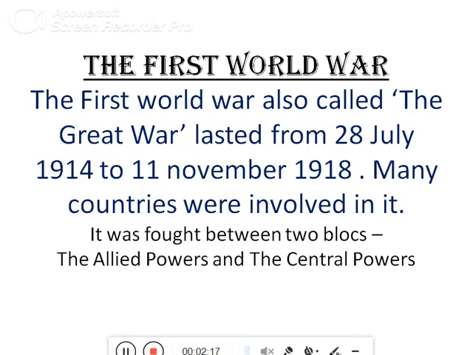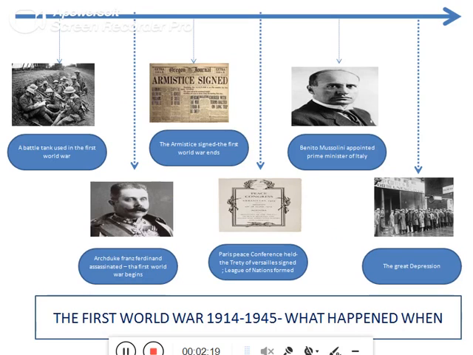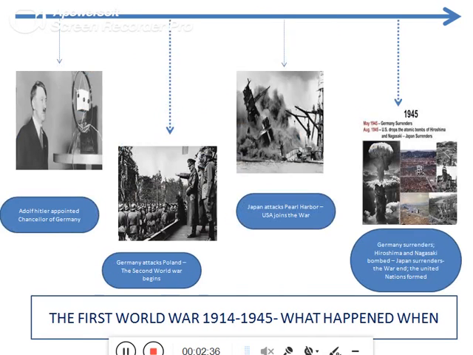the First World War, as I have already said, was between the two groups, the Allied powers and the Central powers, and this is the timeline of what happened in which year. The first shows you how it was fought, who all were involved in it, and the process of war. Now let's come to